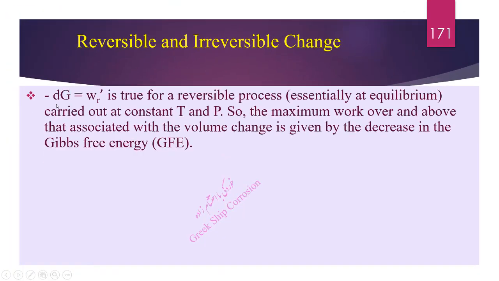The negative differential of Gibbs free energy is equal to W prime R is true for a reversible process, essentially at equilibrium, carried out at constant T and P. So the maximum work over and above that associated with the volume change is given by the decrease in the Gibbs free energy.